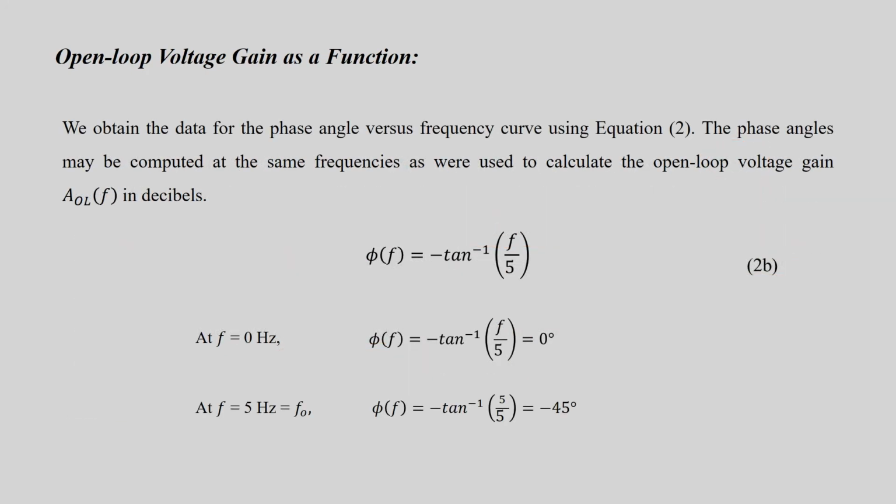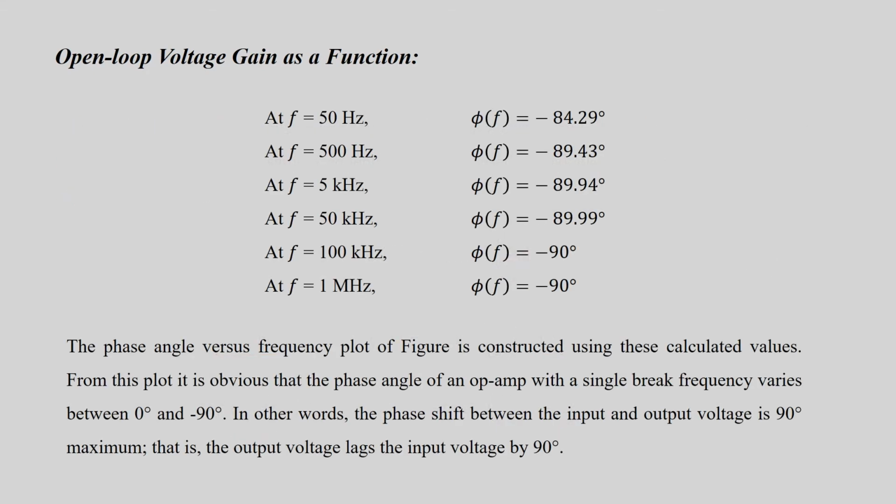For the phase characteristics, we have the formula phi(f) equal to minus tan inverse of f by f0. Now putting in various frequency values as already done: at f equal to 0 Hz, phi(f) is 0. At 5 Hz, it is tan inverse of 1, which becomes 45 degrees. So at 5 Hz, phi(f) is minus 45 degrees.